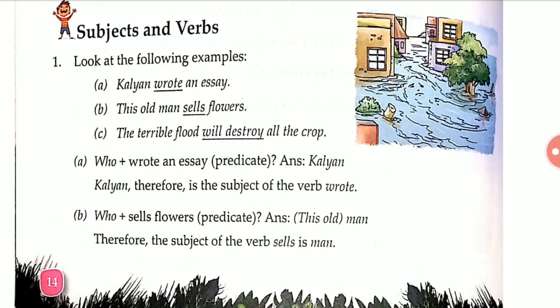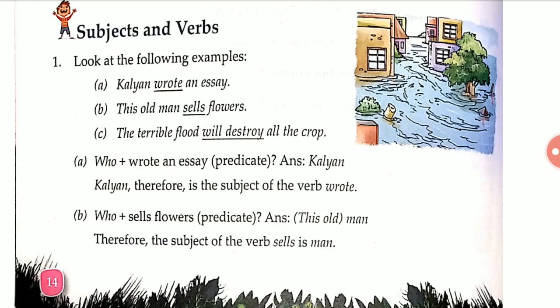Look at the following examples. Now we'll see the examples and make ourselves understood with these examples. A. Kalyan wrote an essay. B. This old man sells flowers. C. The terrible flood will destroy all the crop.